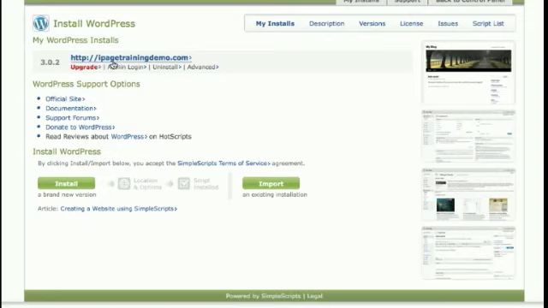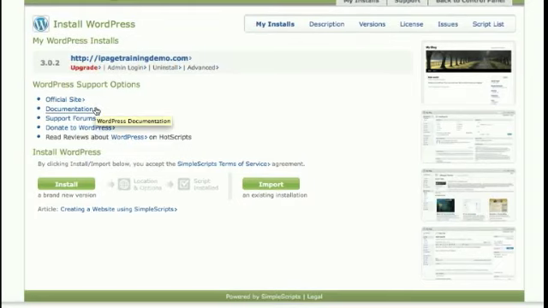I actually set up iPageTrainingDemo.com using the same process as I just showed you, and everything took me probably less than 5 minutes to get up and running. Again, why I like to use this as opposed to setting up a WordPress site individually is that it's easy for me to upgrade it as well. WordPress probably comes up with new versions every 1 to 3 months, and if I have a lot of WordPress sites to manage, it's going to take a lot of time for me to go into each individual site and try to upgrade them.